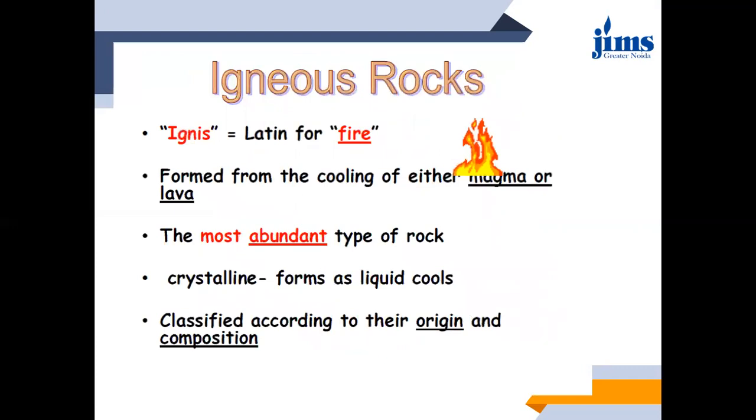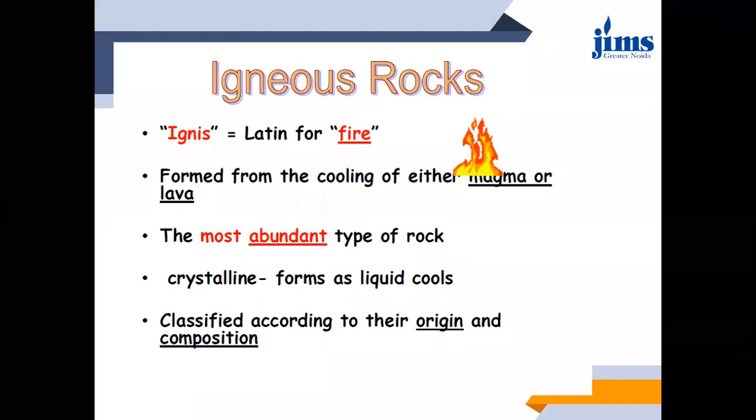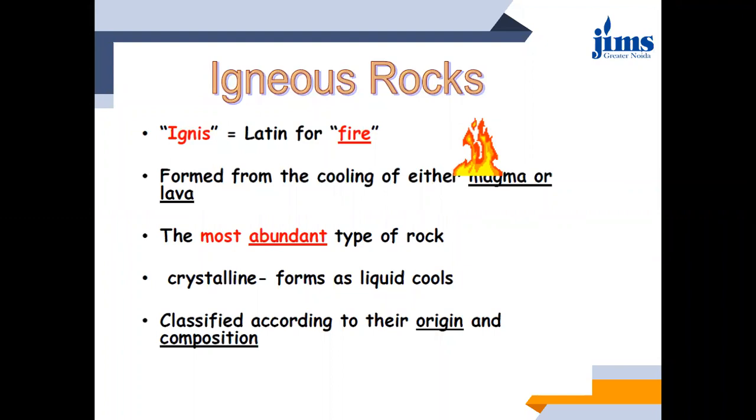Okay, so let's study more about igneous rock. See, the term ignis means fire. This is a Latin word which means fire. So we'll talk about the formation. This is formed from the cooling of either magma or lava. This igneous rock is basically the most abundant type of rock which is formed. And what is another speciality? That it is crystalline in nature.